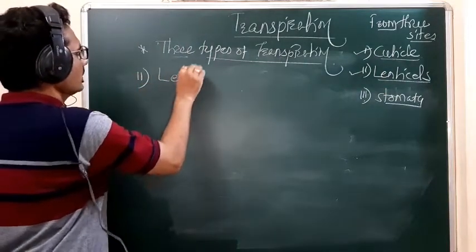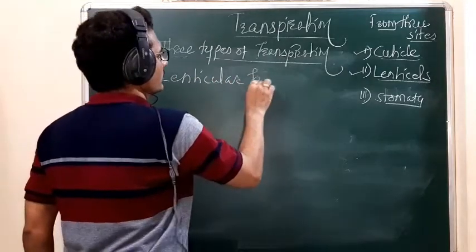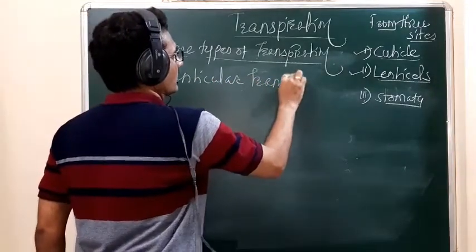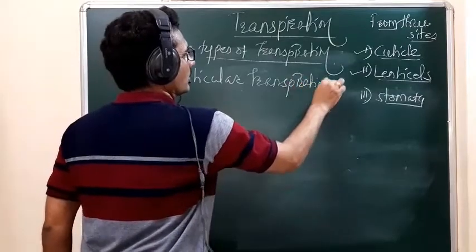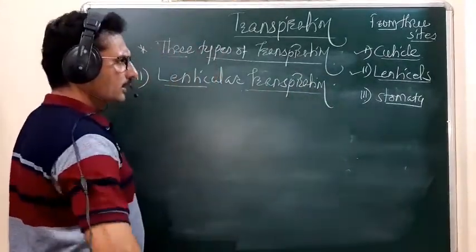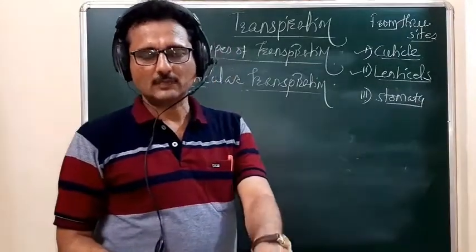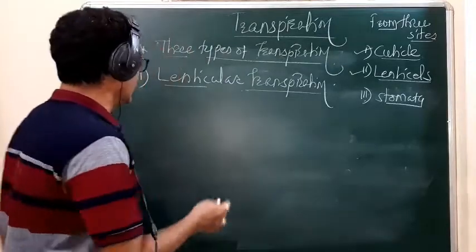Okay student, remember, this lenticular transpiration takes place through the lenticels.